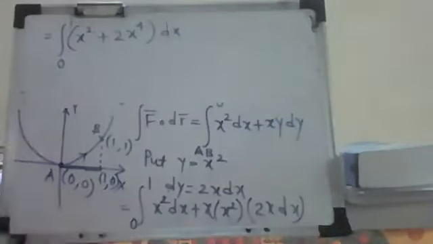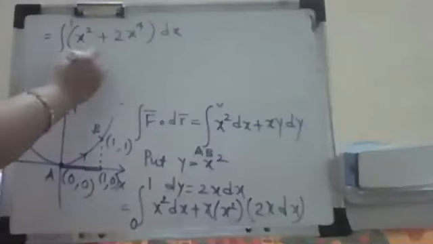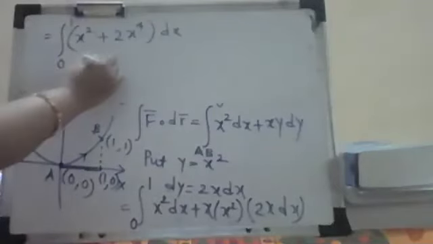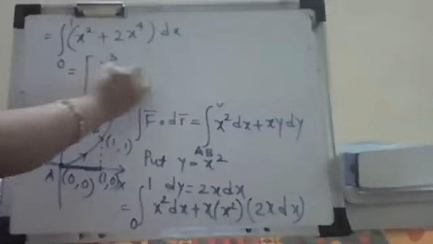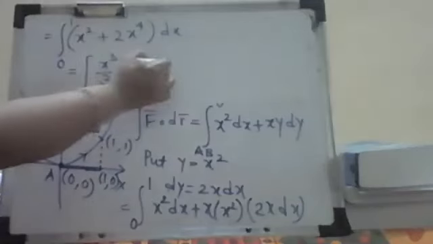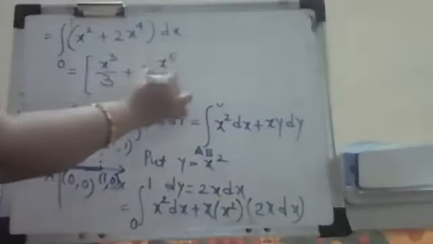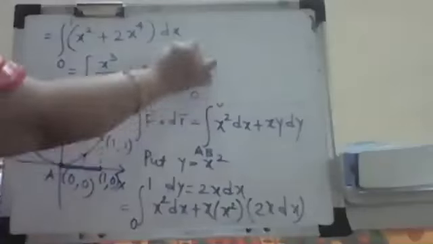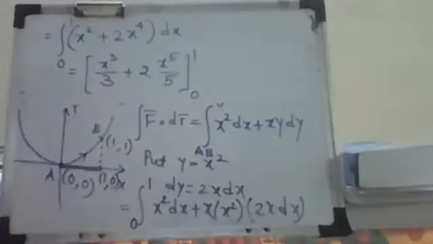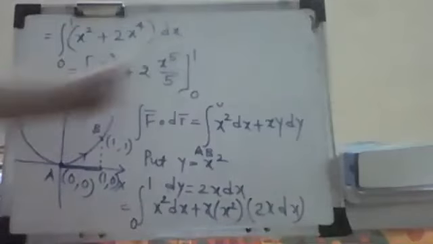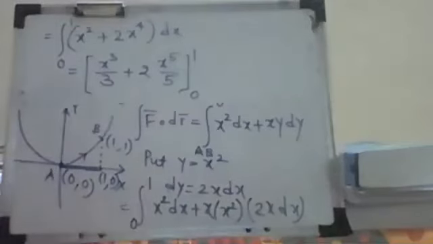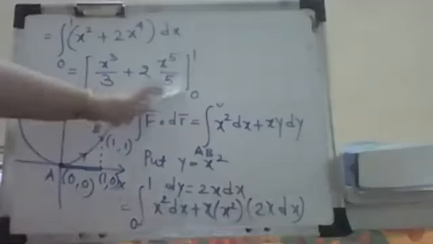Now you integrate this. So what is the integral of this? The integral of x square is x cube divided by 3, and integration of x raised to 4 is x raised to 5 by 5. And this is from 0 to 1. Always put the limits at the end. Don't put them initially, that is a wrong practice. So always put it at the end.